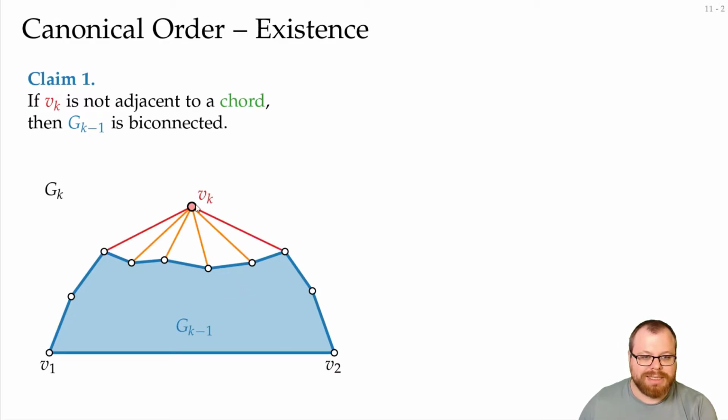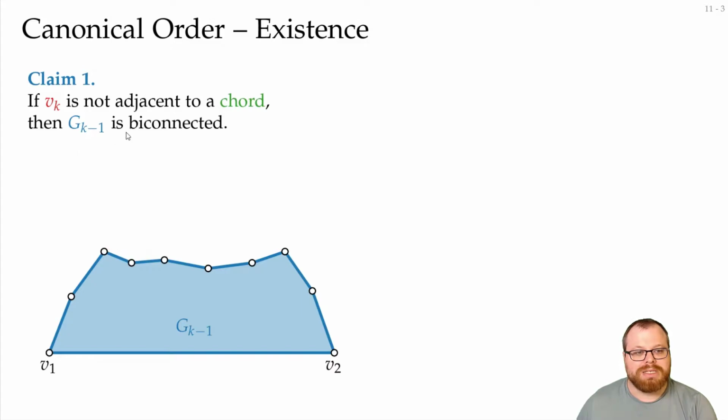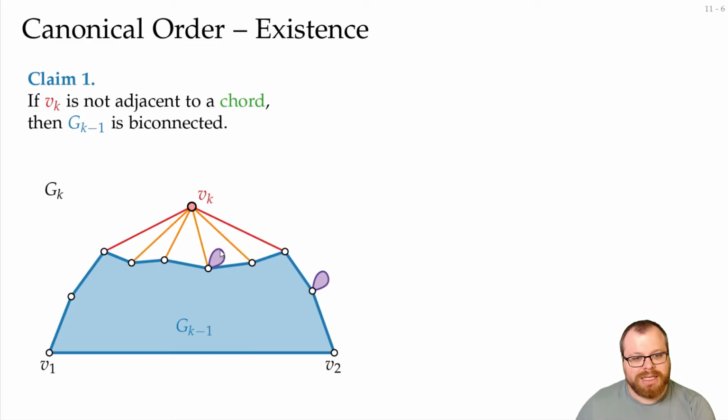Why is this the case? Well, it was the case here. We didn't change anything in here, so this still holds. That means the only way that it is not biconnected is that we have some cut vertex on the outer face. So we can have some blob here, or we could have some blob here. Now we want to get a contradiction. Let's focus on this blob first. There has to be at least one vertex here. So this face here is not triangulated. But we assume that Gk was internally triangulated, so this cannot be.